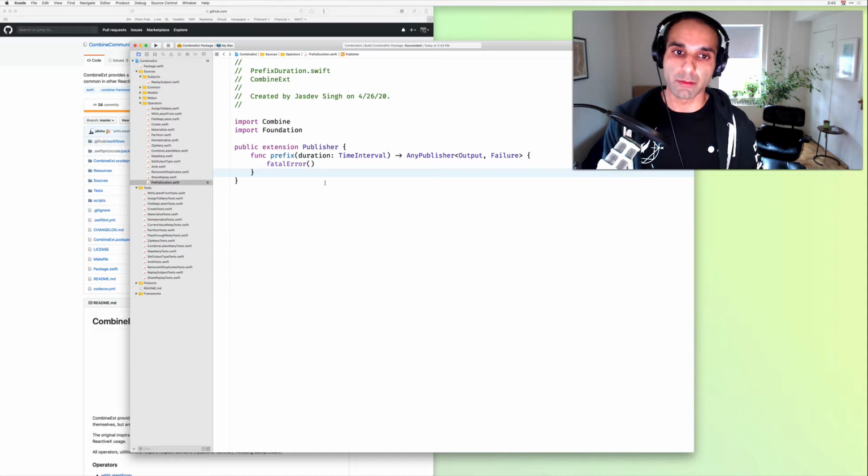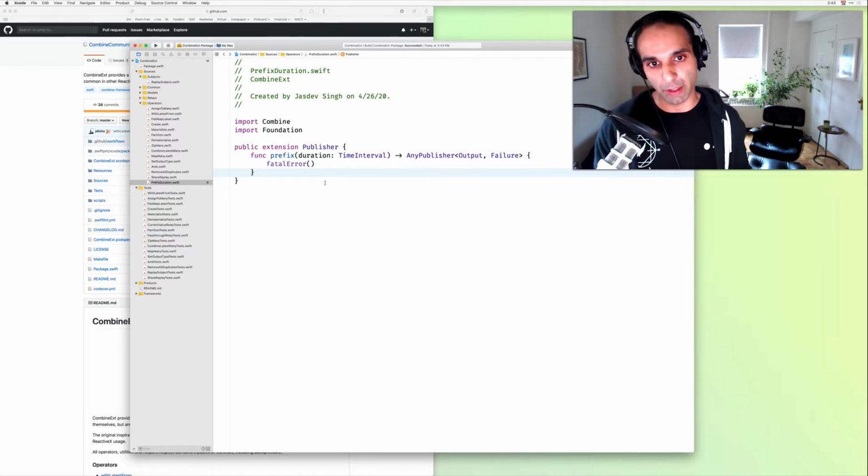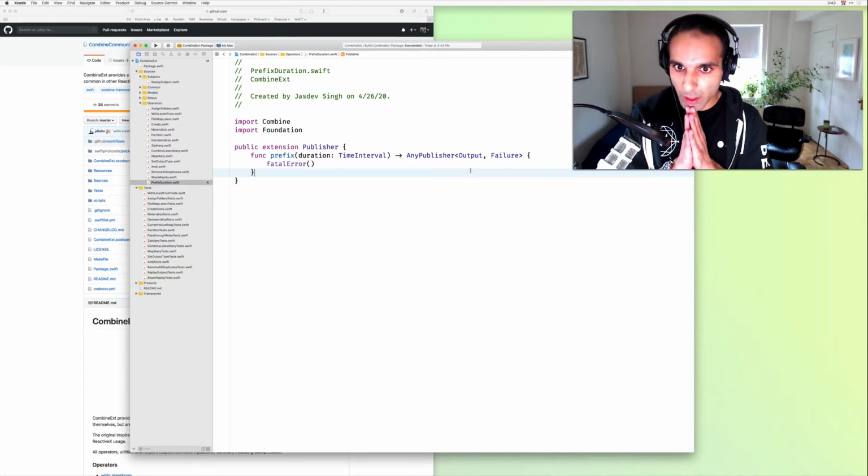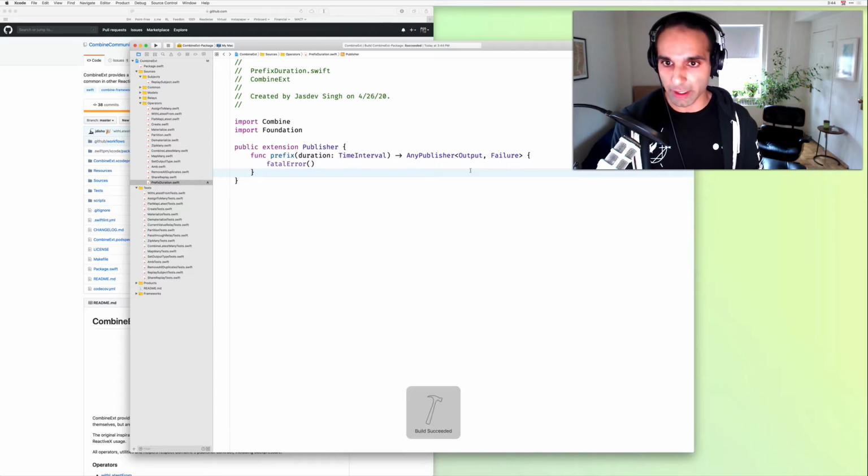Sometimes when you're creating an operator, you will need to mess around with what the output type or the failure type is, if you're mapping on those. But with our prefixing operator, we're not changing anything about the publisher itself. We're just windowing certain value or completion events. So yeah, we got things building now.